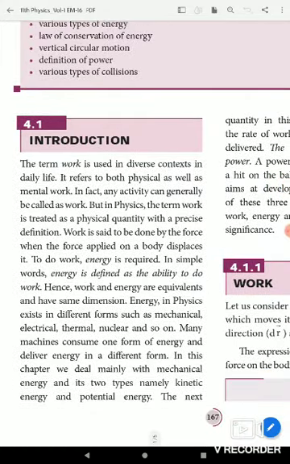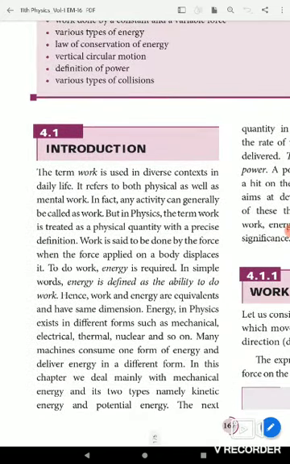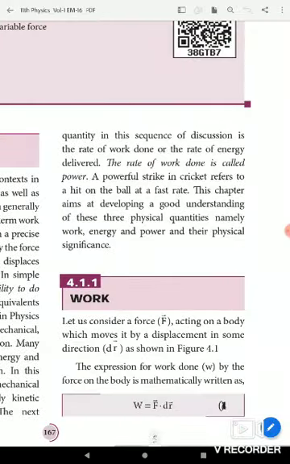Energy in physics exists in different forms such as mechanical, electrical, thermal, nuclear and so on. That means one energy is converted into another form of energy. In the case of mechanical energy, it is of two types, that is kinetic energy and potential energy. The rate of work done or rate of energy delivered is called power. A power strike in cricket refers to hitting a ball at a fast rate.